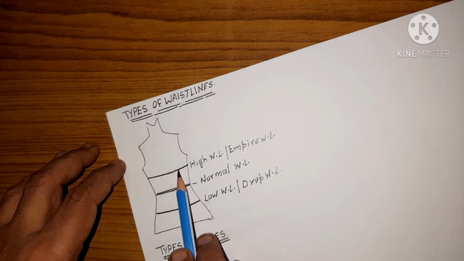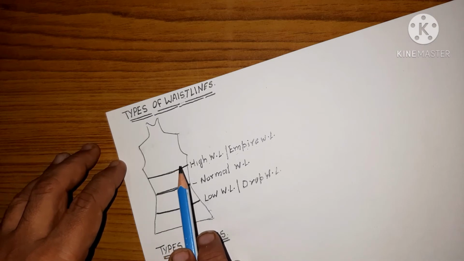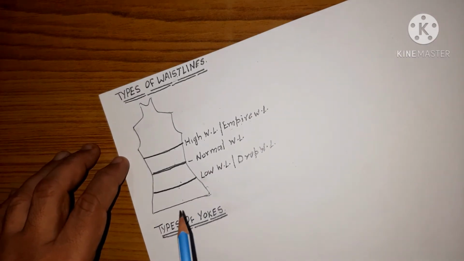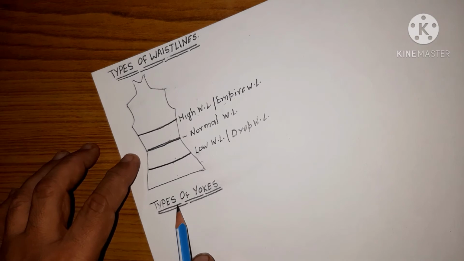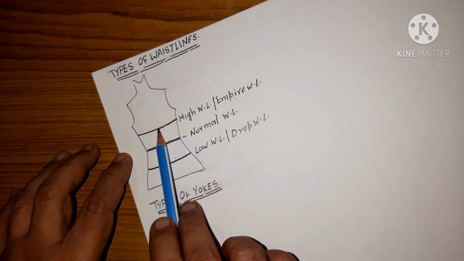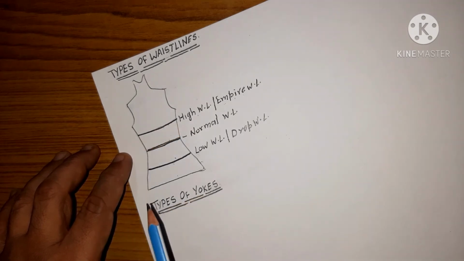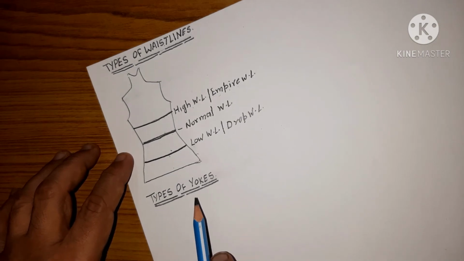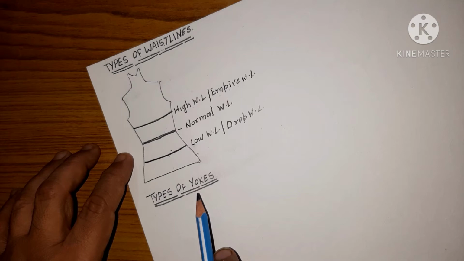The high waistline may be 1, 2, 3, 4 inches, 5 inches, depending upon the length of the bodice, and even the same in the low waistline. So this is all about waistlines, right? Now we'll be learning about the yoke, and we'll come to know the difference, because generally people are confused between the high waistline and the yoke. So we will be clarifying the difference between the yoke and the high waistline. First we should know what a yoke is. A yoke is again a seam line which divides a particular garment into 2 or 3 proportions, right?